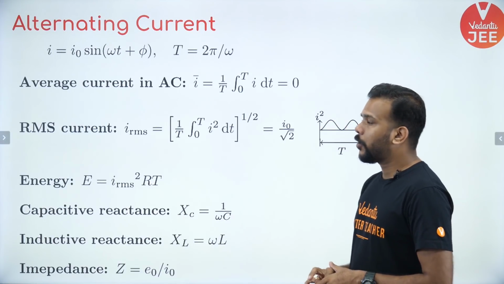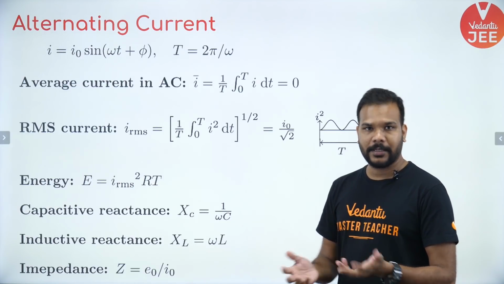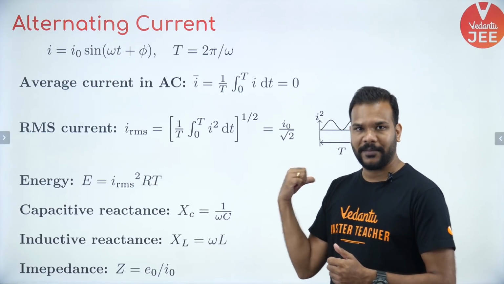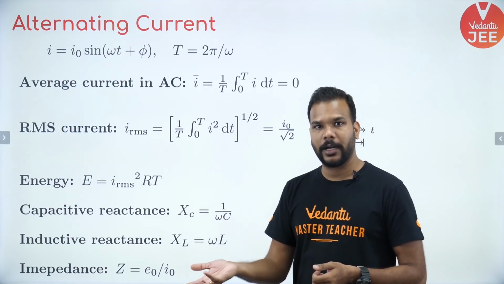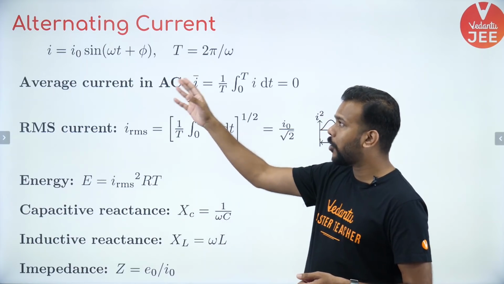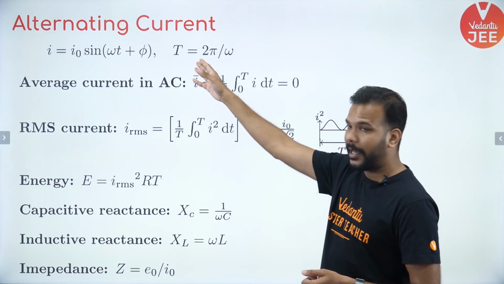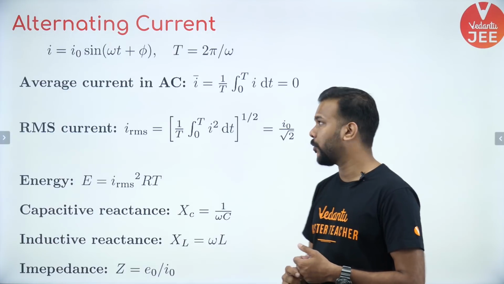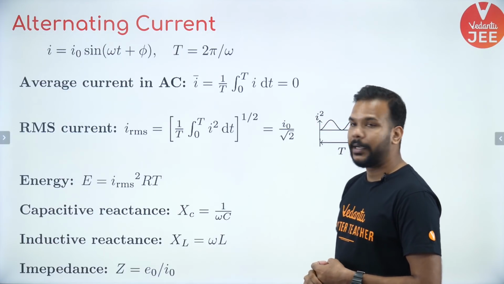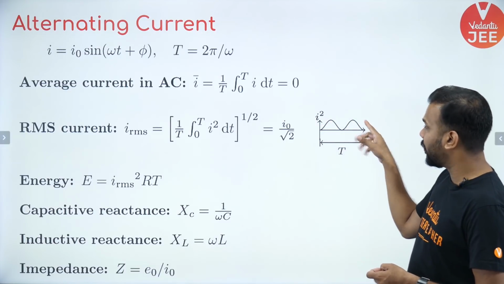There we speak about how the current gets generated first, which I have already spoken about in the previous slide also. So the value of the current is going to change sinusoidally with time. That is given by I naught sine omega t plus phi. The value of the time period is 2 pi by omega, where omega is related to the frequency only.